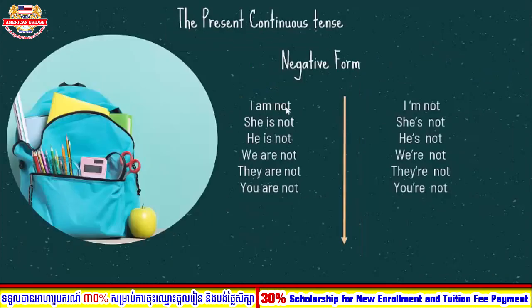Okay, so this one is the way that you can write the negative form in a paragraph. The first one we call full form, and the second one we call short form. So you can use either of them to make a sentence in negative form. All of them are correct. So you can write full form or short form, it is up to you. So now let's move to the next one.